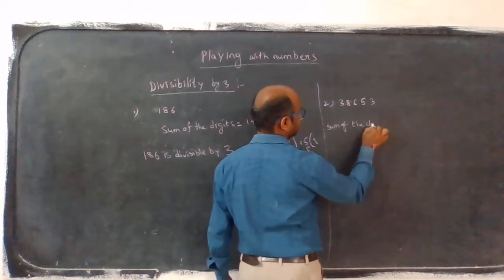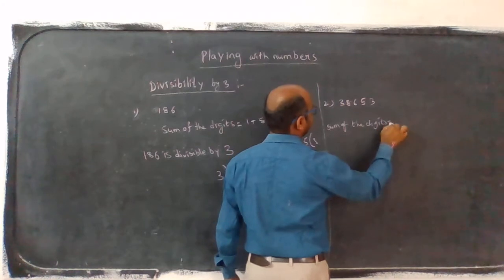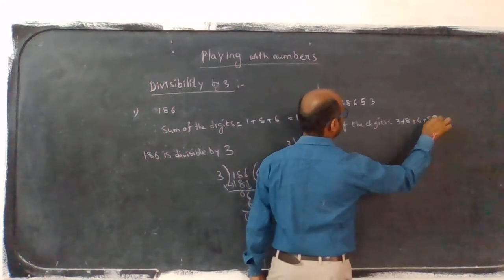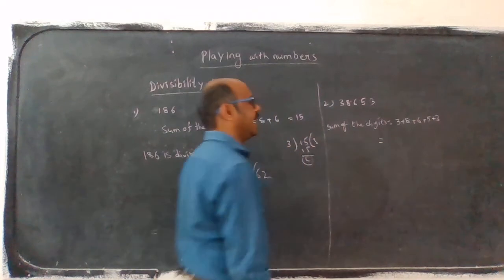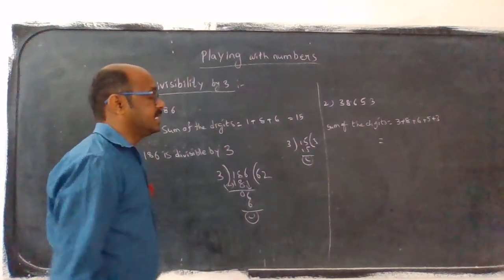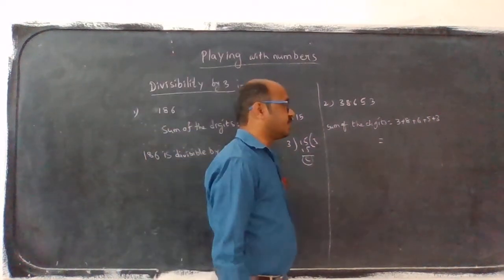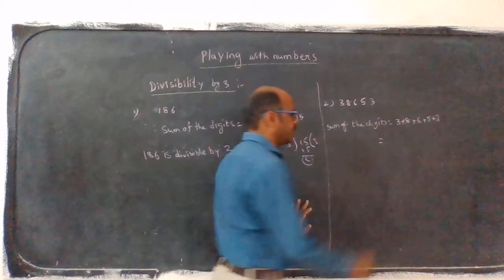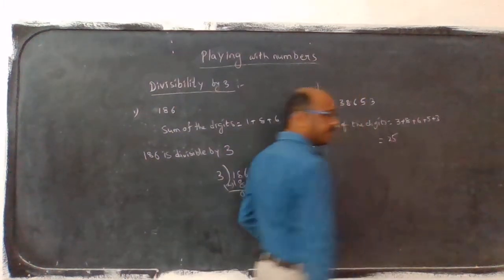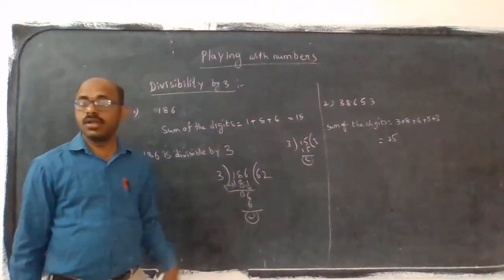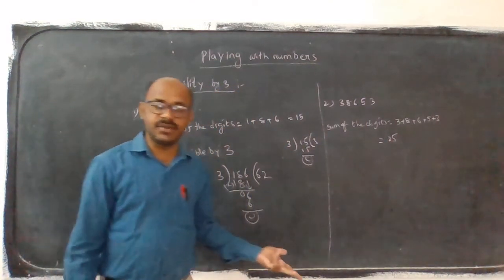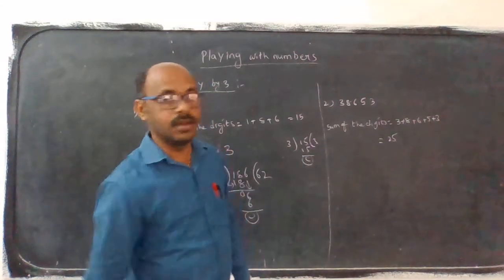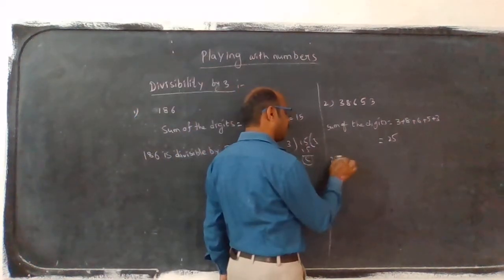Sum of the digits: 3 plus 8 plus 6 plus 5 plus 3. 3 plus 8 is 11. 11 plus 6 is 17. 17 plus 5 is 22. 22 plus 3 is 25. Does 25 come in the 3 table? 3 sevens are 21, 3 eights are 24, 3 nines are 27. You can't get 25 in the 3 table.